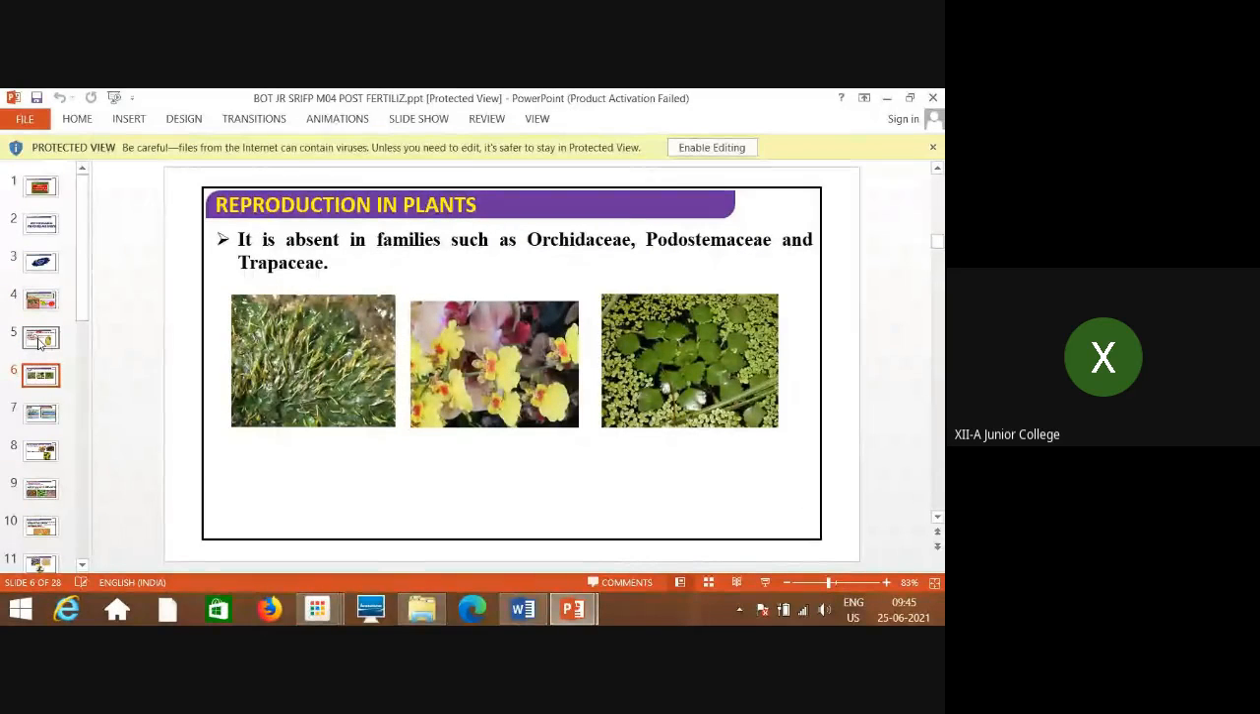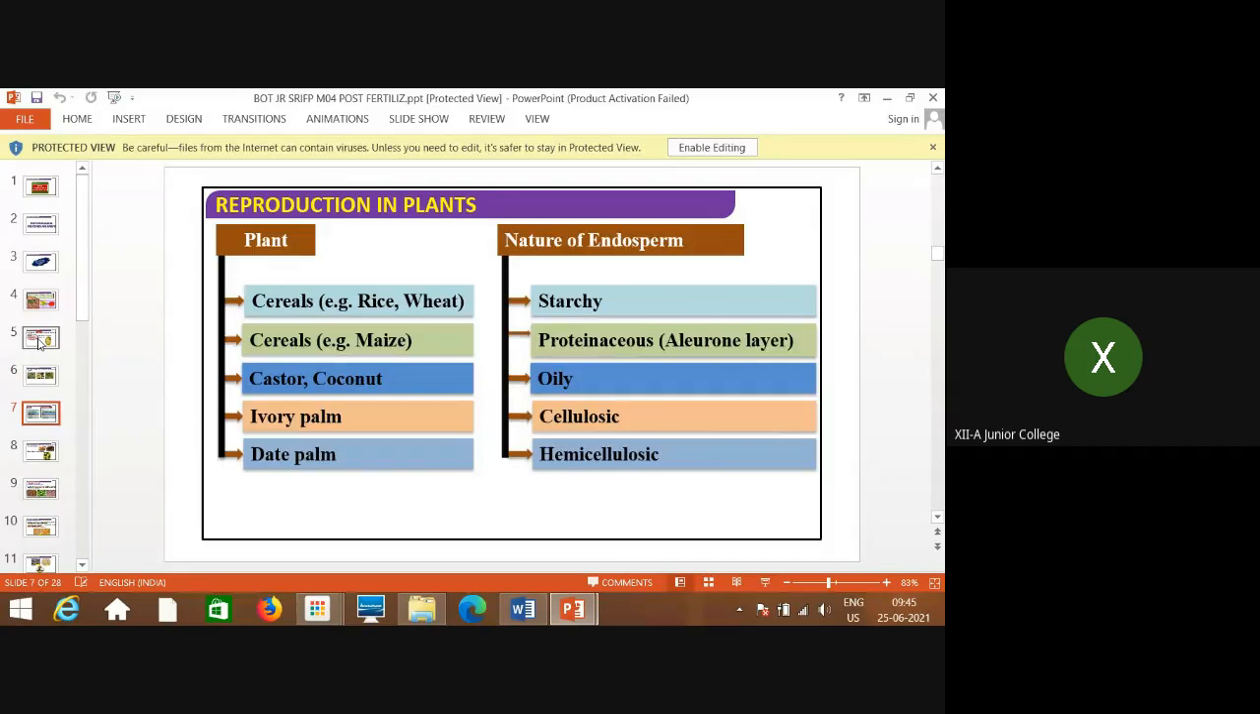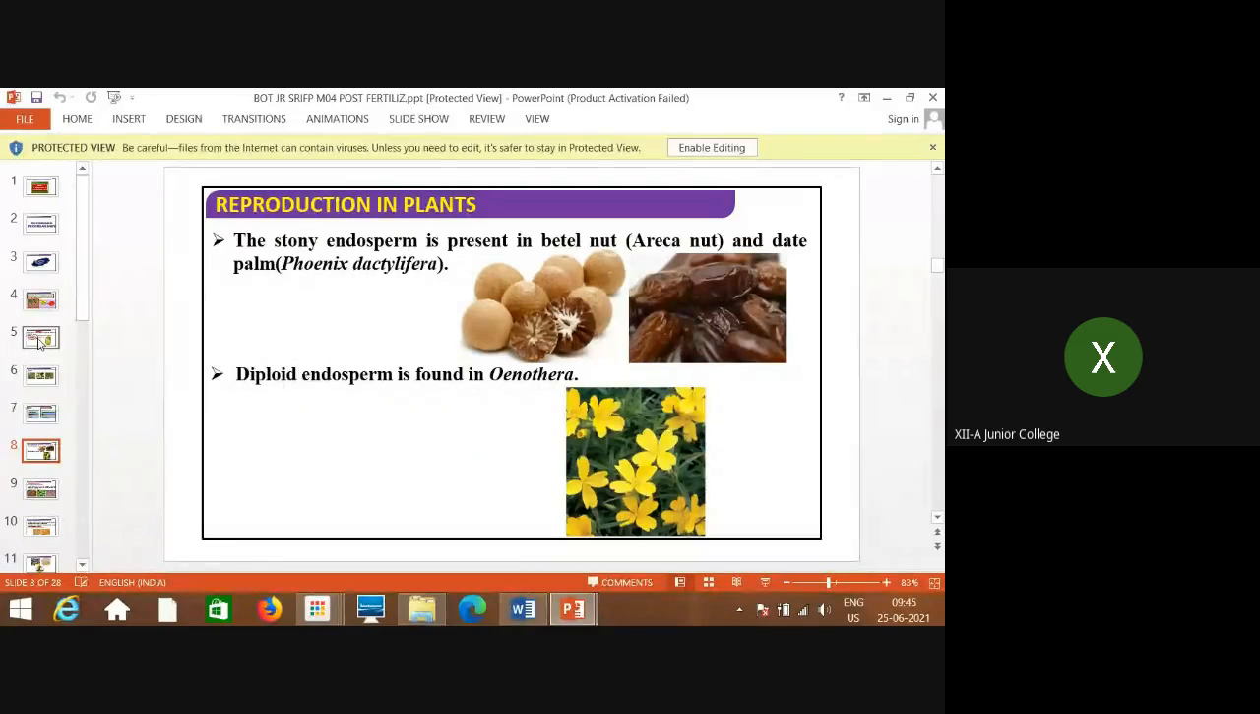And this is absent in families like Orchidaceae. Okay, and you can see some other examples also. Diploid endosperm is found in Oenothera lamarckiana. Then stony endosperm is present in betel nut, areca nut. You know the pictures are given here, and also date palm.